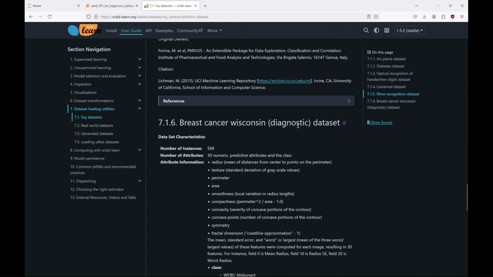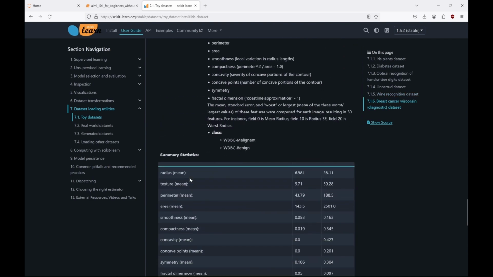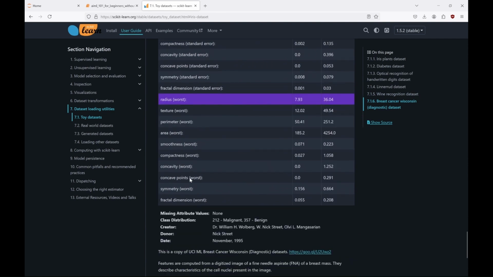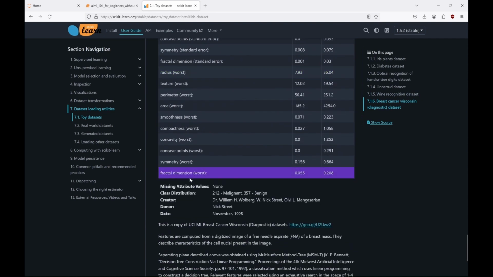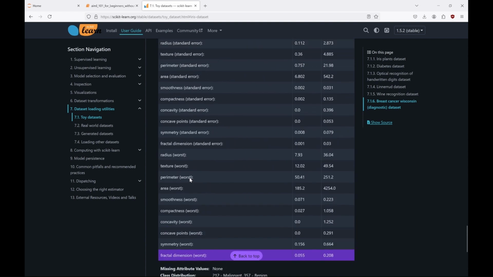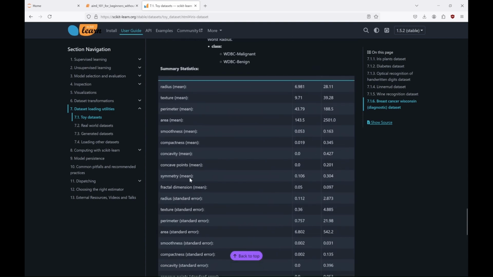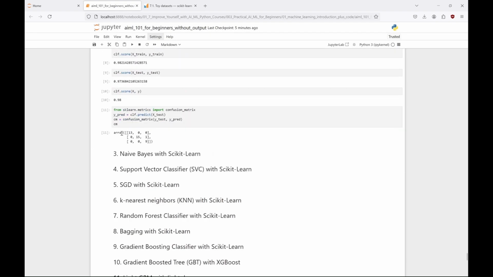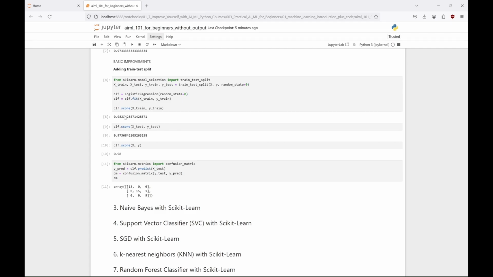Finally, you can also find here info about that breast cancer Wisconsin dataset we used in the program created by Copilot LLM. As you can see, this dataset has more than 500 instances each with 30 attributes. Some of them we've seen before in the tree I showed you while talking about decision trees. You can learn more about this dataset here, and you can try using it for the logistic regression algorithm you've just seen. Also, on this website you can find other datasets besides toy datasets, such as real-world datasets, generated datasets and more. And that's it for now. Have fun with running the algorithm you choose with the dataset you want.